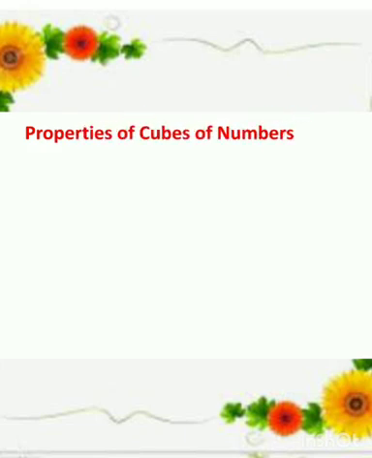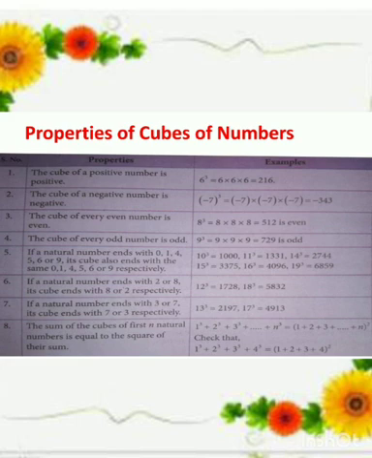Properties of cubes of numbers. First one, the cube of a positive number is positive. 6 is a positive number, so 6 cubed is 6 multiplied 3 times, that equals 216. So the cube of a positive number is a positive number. The cube of a negative number is negative. That is minus 7 cubed, that equals minus 7 into minus 7 into minus 7, that equals minus 343. So minus 7 cubed is minus 343.